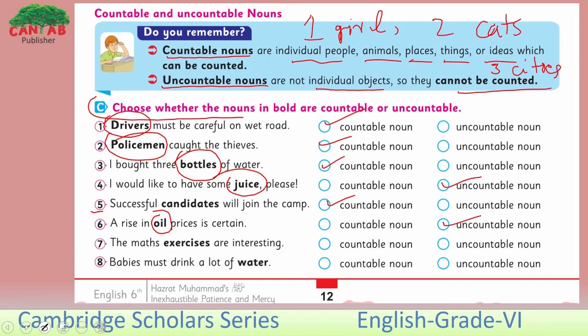Look at the 7th one. The maths exercises are interesting. Is it countable or uncountable? Yes, exercises can be counted. Look at the 8th one. Babies must drink a lot of water. Here we are talking about the liquid water. So, water cannot be counted. It can only be measured. So, here the water is uncountable.